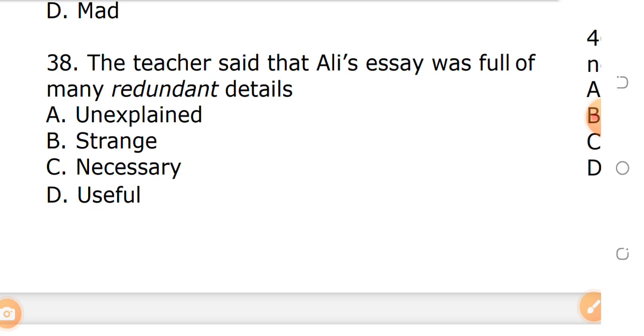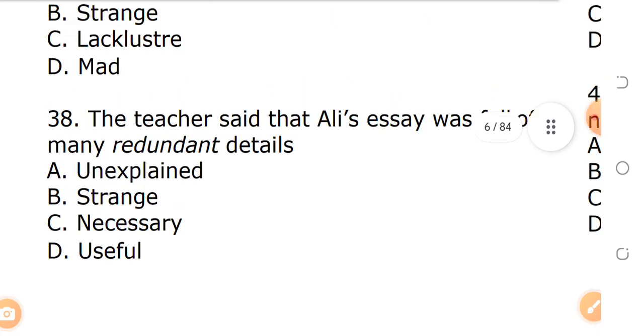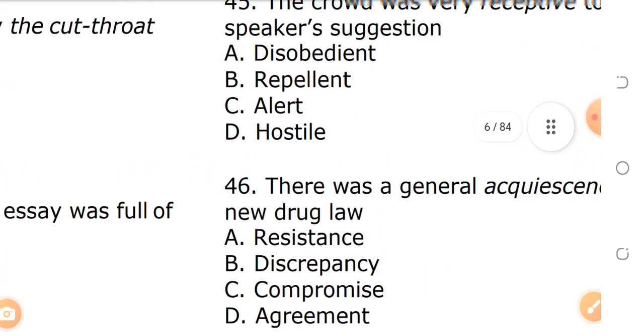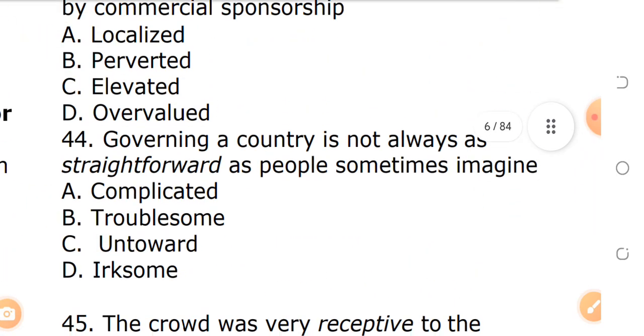B. Strange. C. Necessary. D. Useful. Remember, we are saying redundant. Redundant means something that is unnecessary, that is not needed. But the opposite meaning of redundant is necessary. So the answer is option C. I hope you are following. I hope I'm not wasting my time. Am I wasting my time?